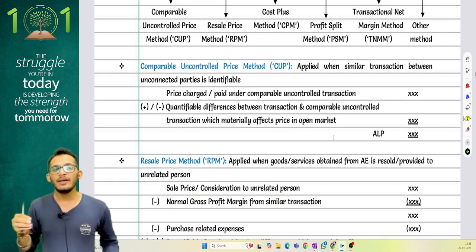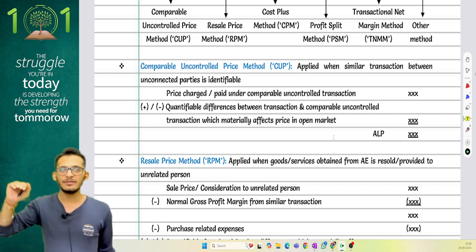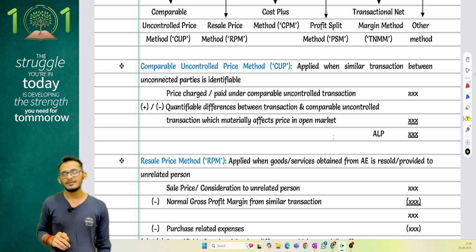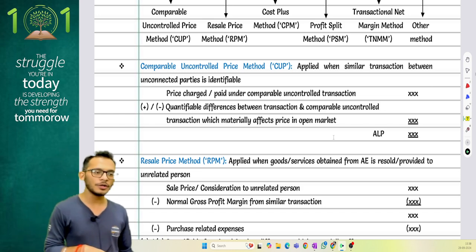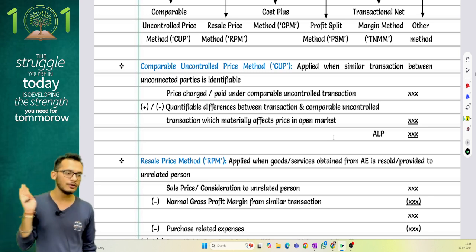They're coming and saying, if you do this transaction and the same transaction or similar transaction with a third party, what you have charged the third party, the same price is what you should charge your AE. But yes, if there is any material difference which can impact the pricing, you can reduce that material difference.